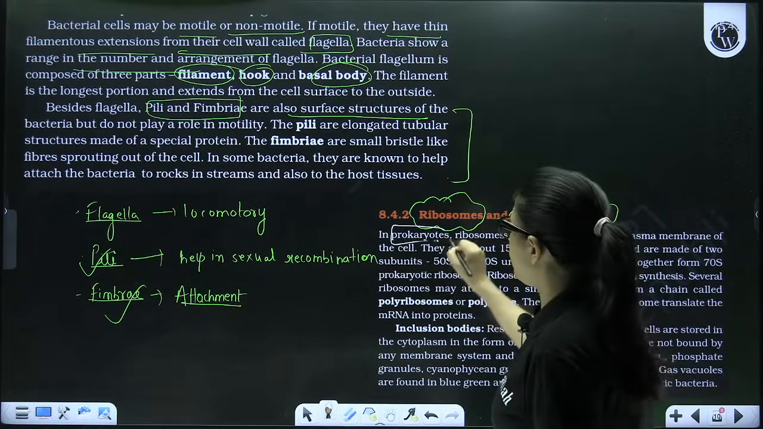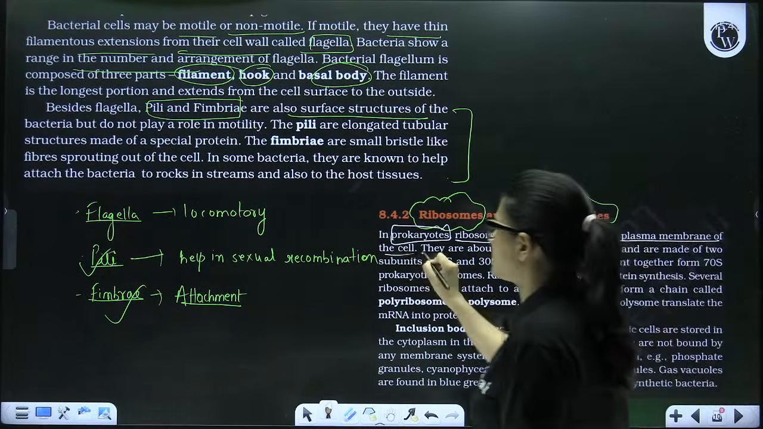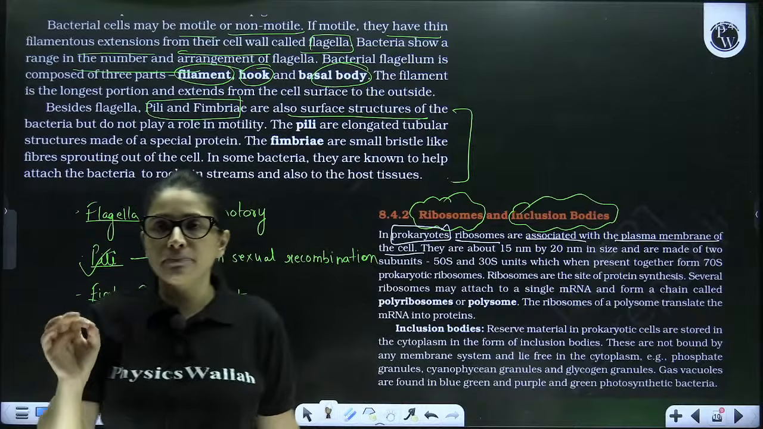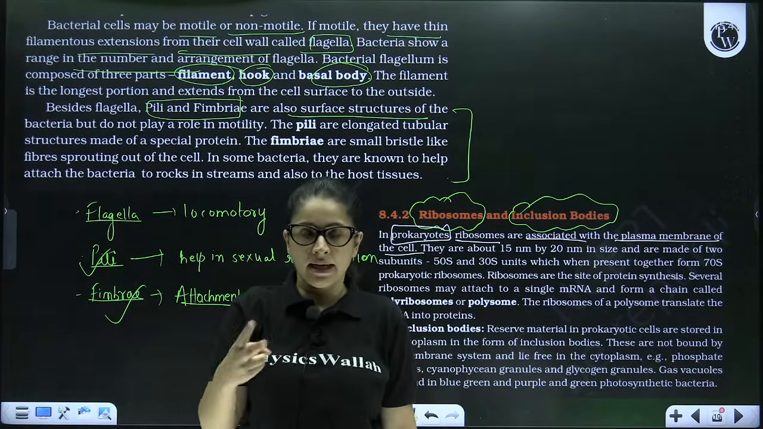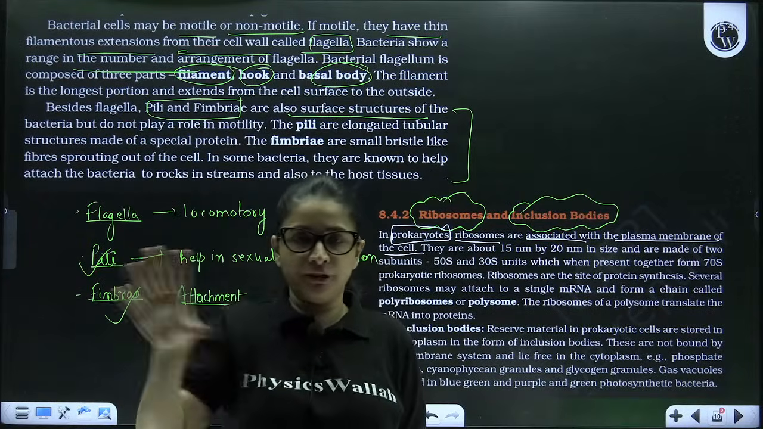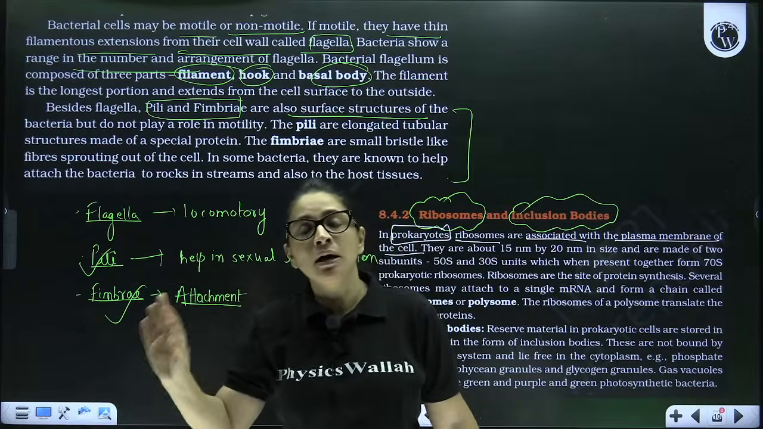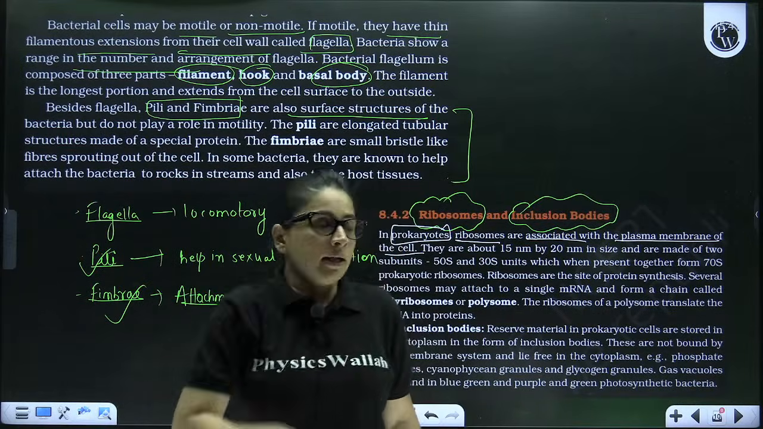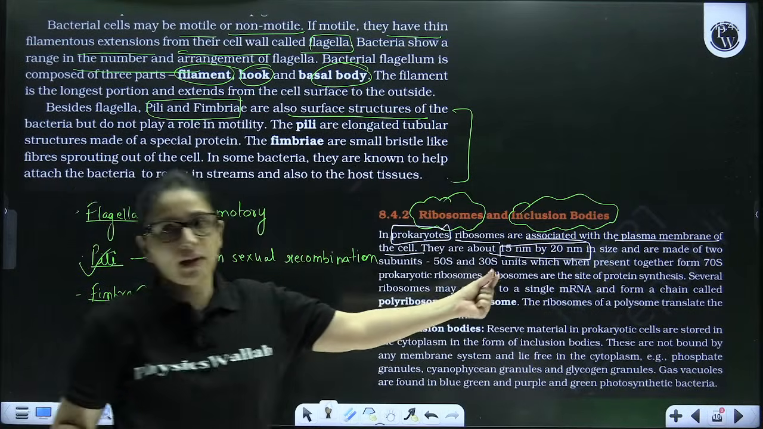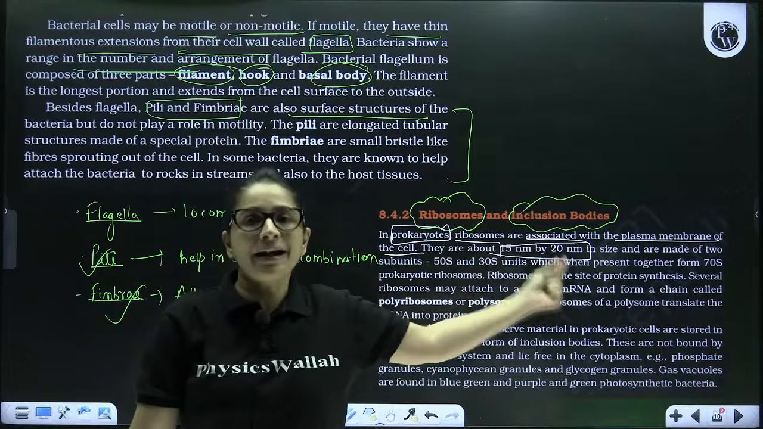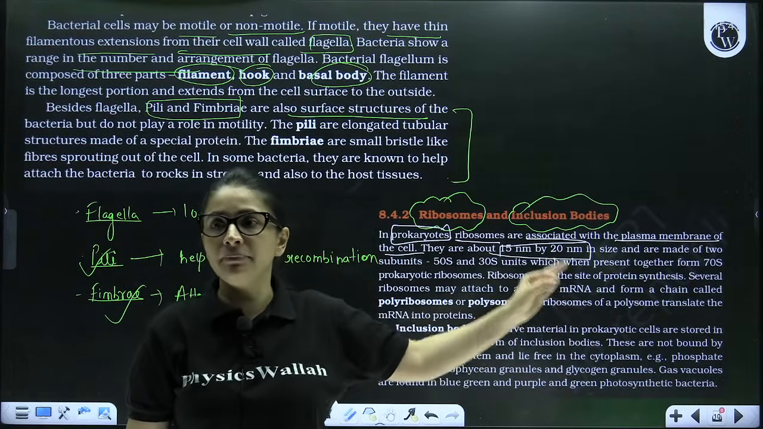In prokaryotes, ribosomes are associated with the plasma membrane of the cell. See, in a prokaryotic cell, ribosomes can be found in two places, like I have drawn in the diagram: freely floating in the cytoplasm or attached to the plasma membrane. Correct? Now, they are about 15 to 20 nanometer in size, very, very important. These granular particles, these ribosomes, what is their standard size? They are 15 by 20.